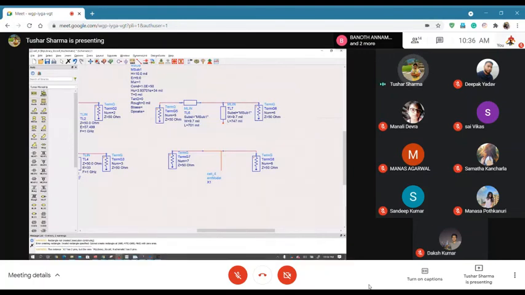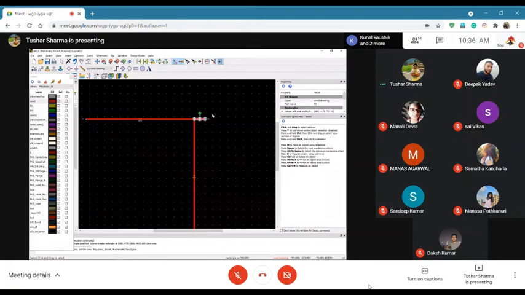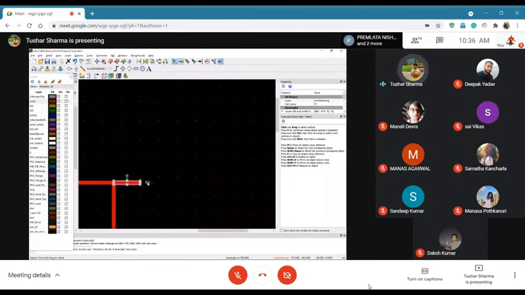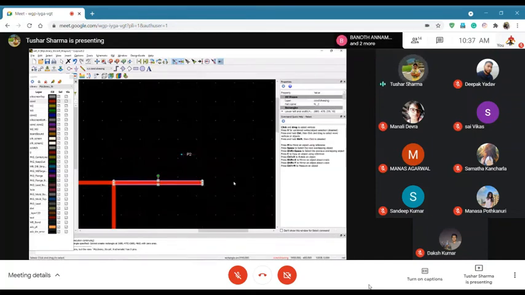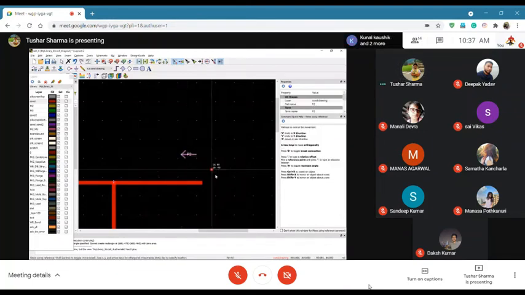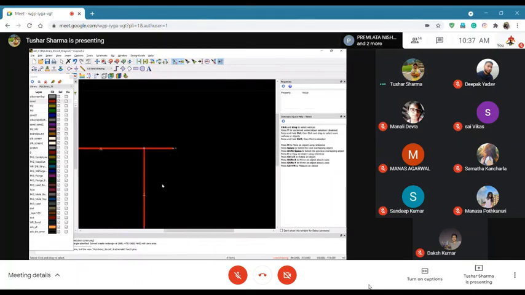So what do you guys think? If I increase the length of this line, say I double the length of this line, what should happen? Do you think that point will remain there or that point will change? Say I'm increasing and bringing it here. What do you guys think what will happen? Any guesses? What should happen now?